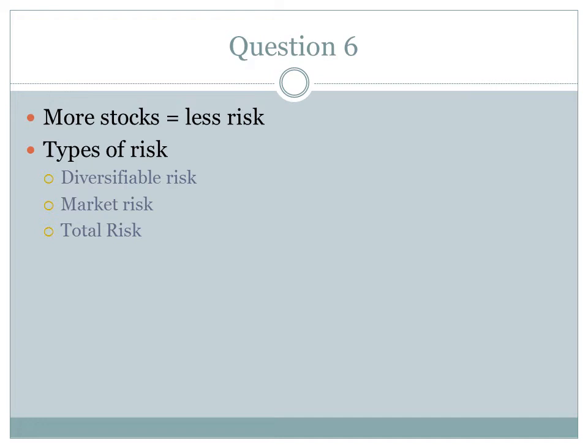Question 6 also asks what the different types of risk are. Diversifiable risk is risk specific to a company, such as a workers' strike or a release of bad earnings. Market risk is the systematic risk of the market. Market risk can be affected by things such as government policy or natural disasters. And total risk is both diversifiable risk and market risk combined.